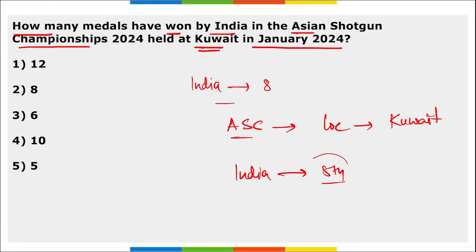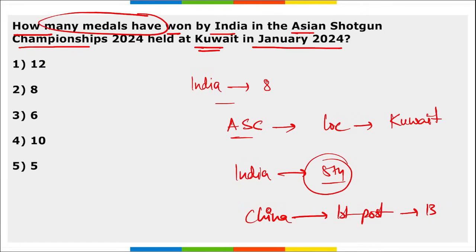What was the rank of India here with 8 medals? India secured 5th position here with 8 medals, and China secured 1st position with a total of 13 medals. So India won a total of 8 medals and the position of India was 5th.